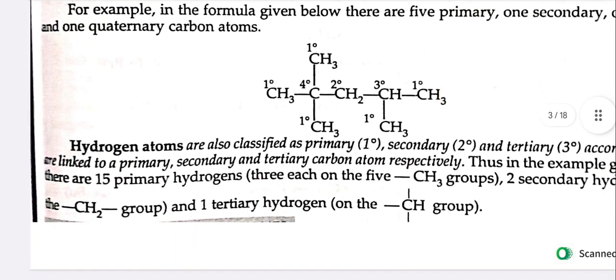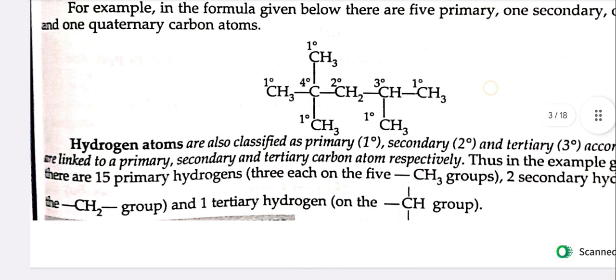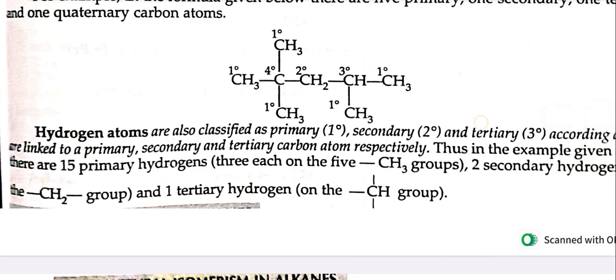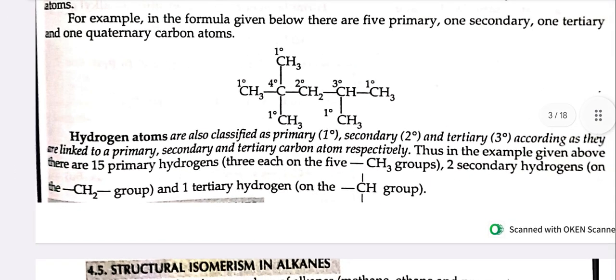Hydrogen atoms are also classified as primary, secondary, and tertiary accordingly as they are linked to a primary, secondary, and tertiary carbon atom respectively. Thus, in the example given above, there are 15 primary hydrogens, 2 secondary hydrogens, and 1 tertiary hydrogen.